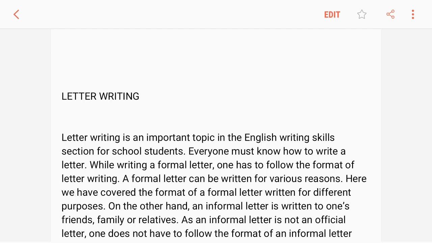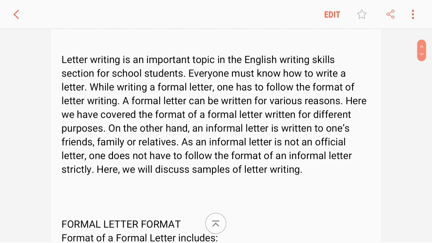Today we are going to study letter writing. We will discuss both the formal and informal letters. Letter writing is an important topic in the English writing skills section for school students. Everyone must know how to write a letter.